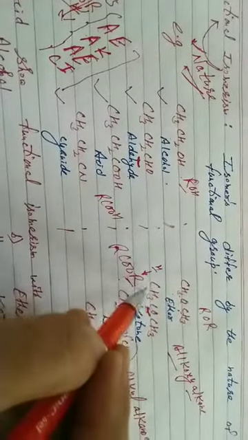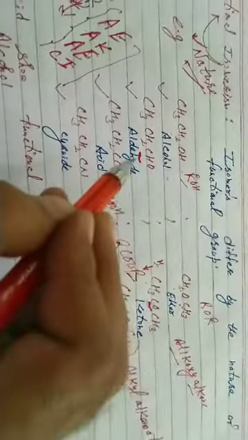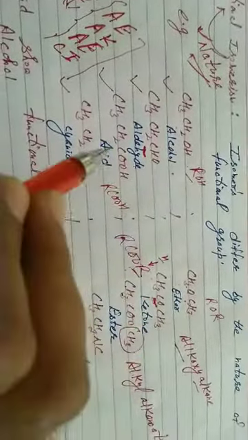CH3CH2CHO, propanal, and CH3COCH3, propanone, are functional isomers. Functional groups: aldehyde, ketone, alcohol, ether, acid, ester, cyanides, isocyanides.